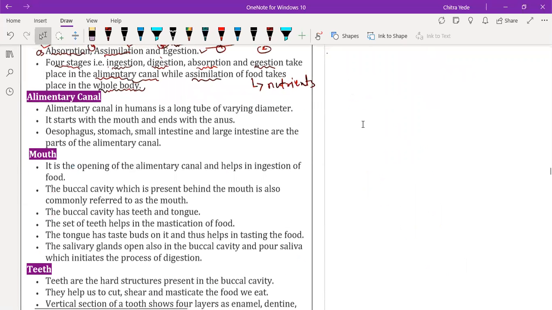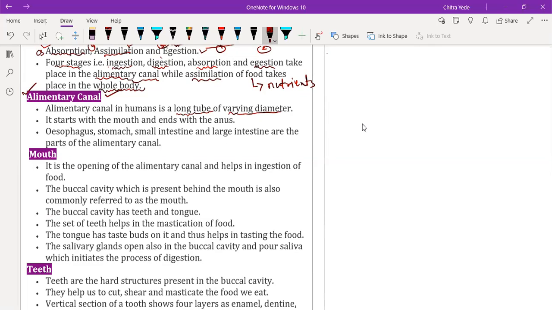The main part of our nutrition system is the alimentary canal. The alimentary canal in human beings is a long tube varying in diameter.